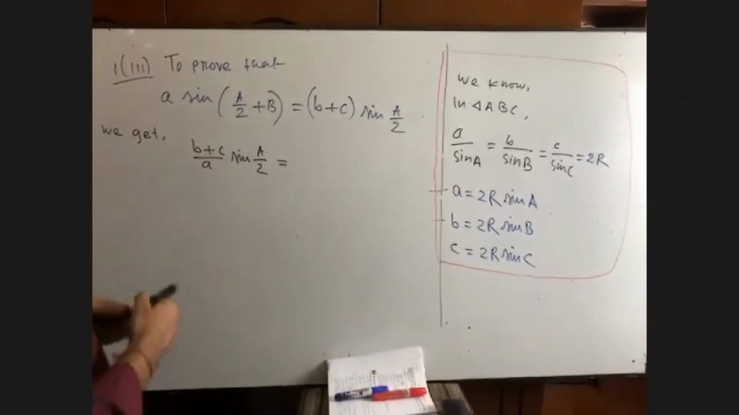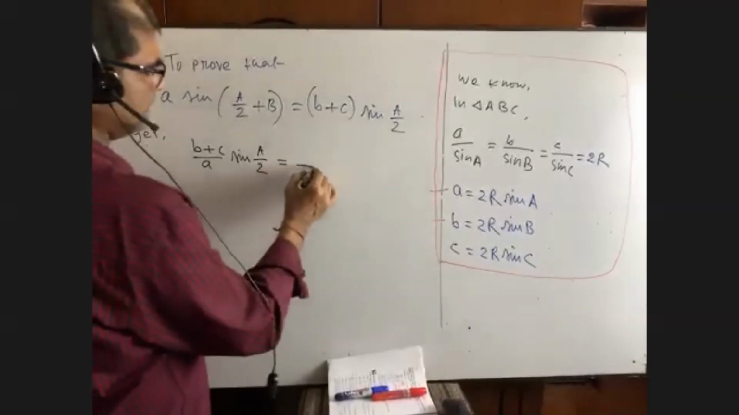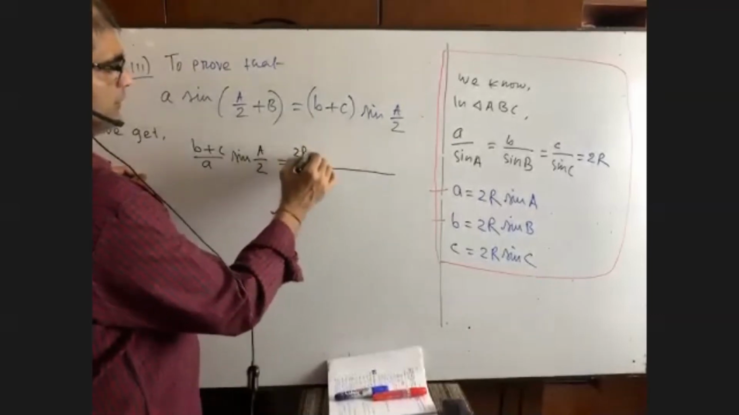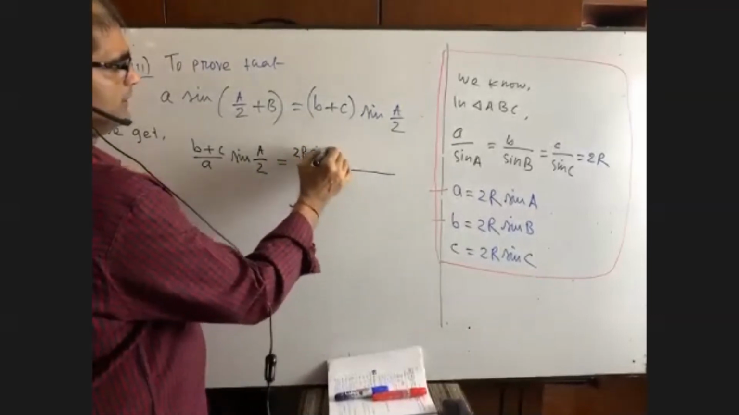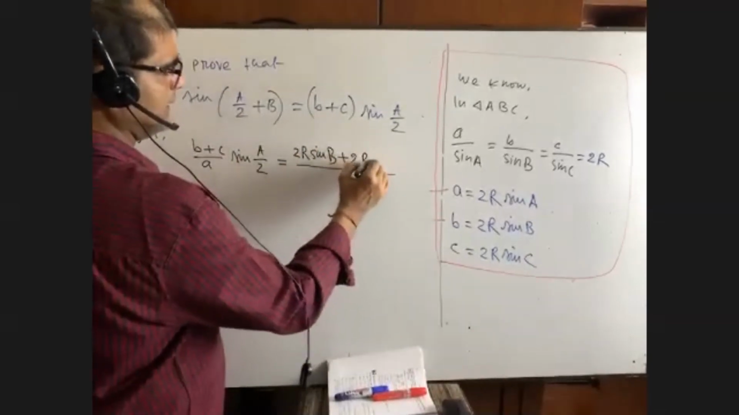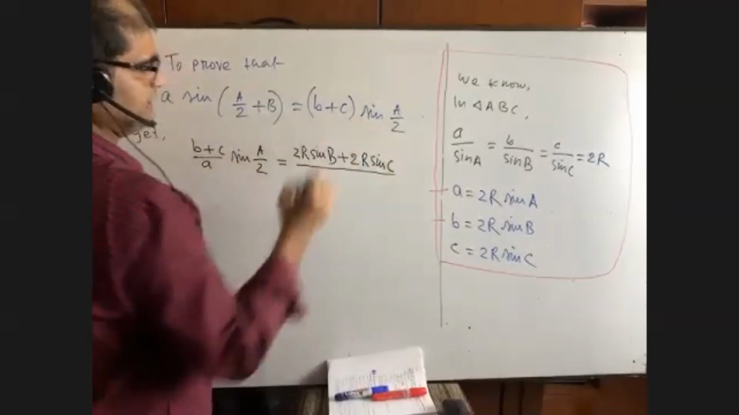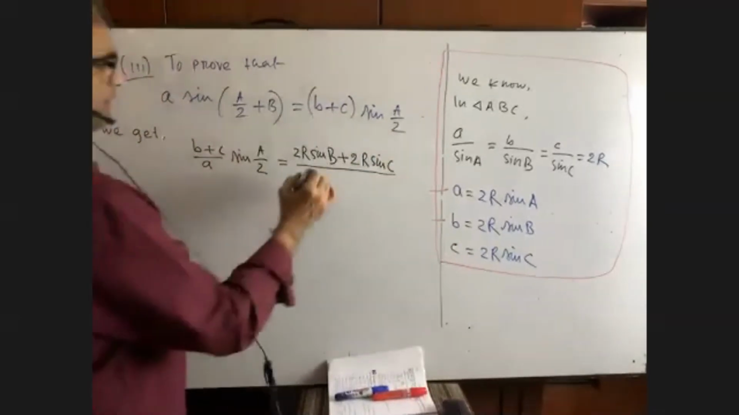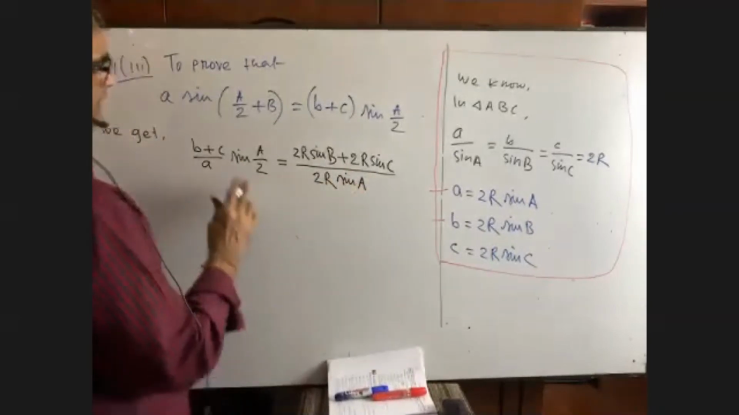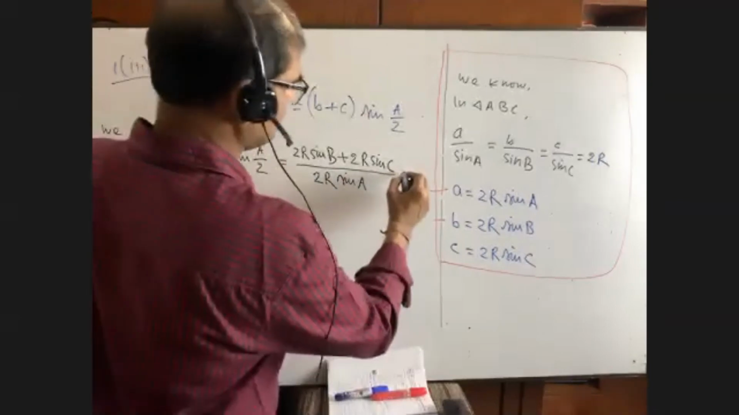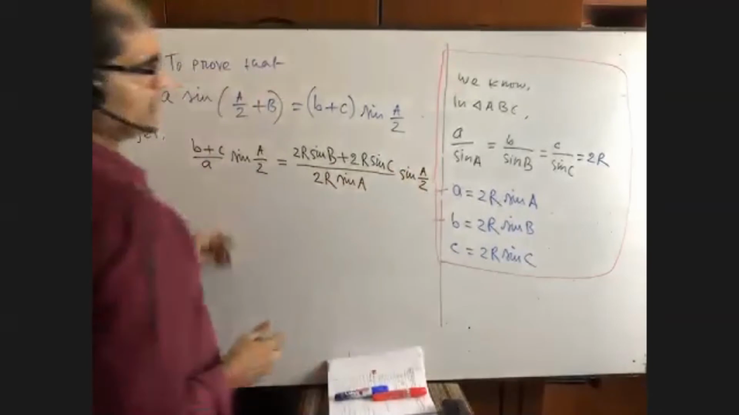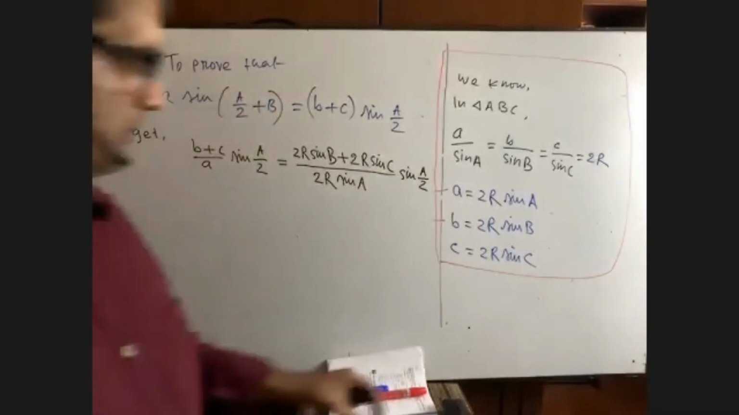Okay, you see, what is the value of B? 2R sine B. What is the value of C? 2R sine C. What is the value of A? 2R sine A. Then it is sine A by 2. You write down sine A by 2. Are you getting it or not? Please try to understand.